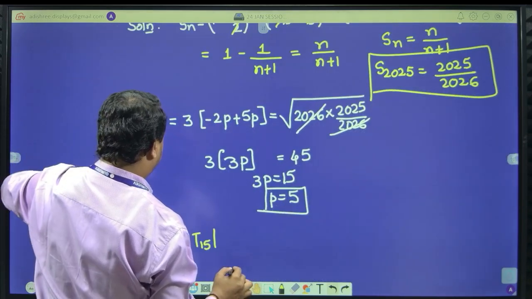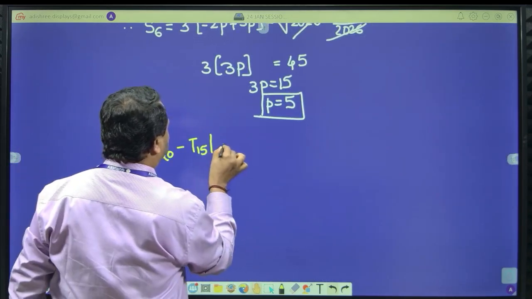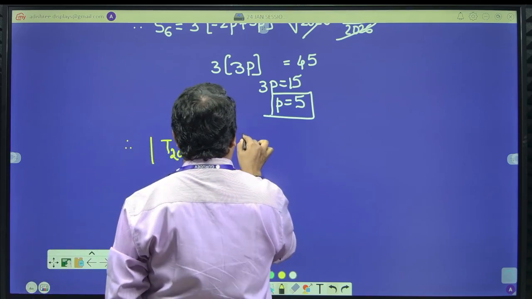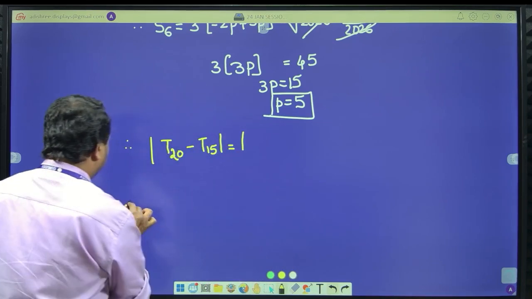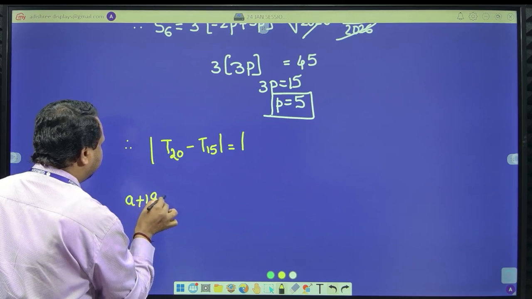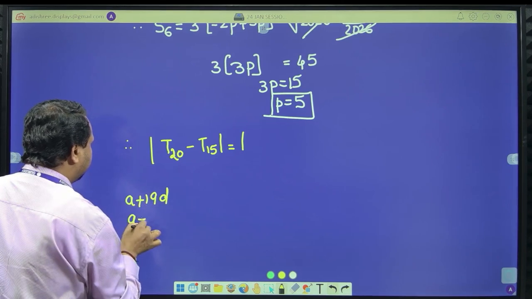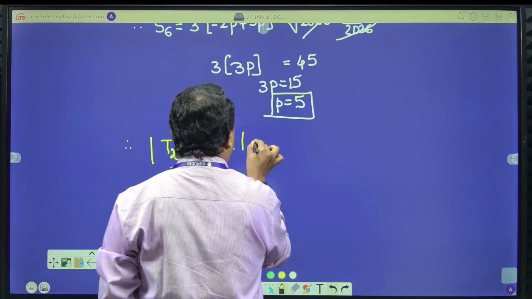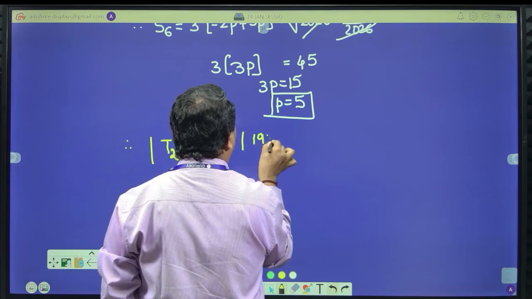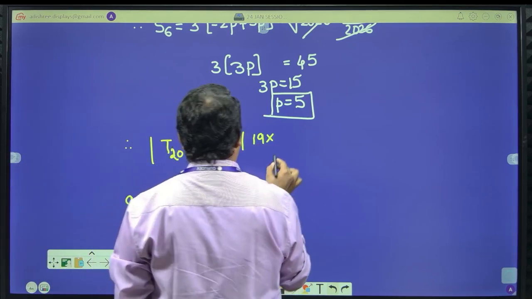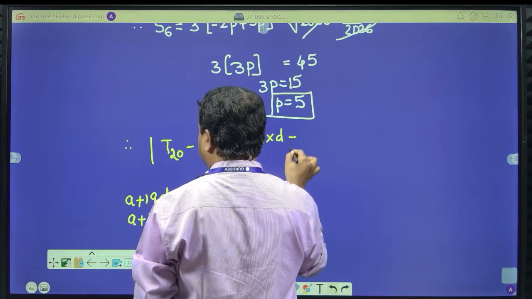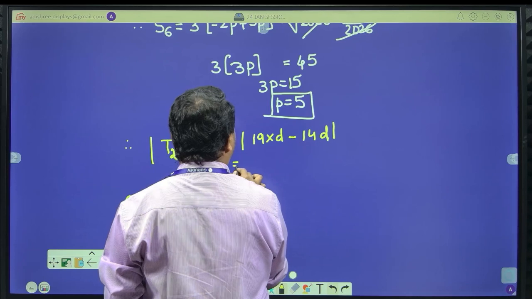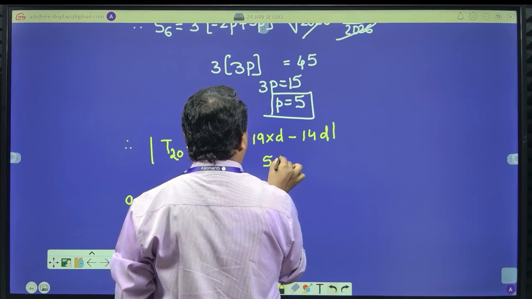So E is equal to T20, which I can write as a plus 19d, minus T15, which is a plus 14d. After subtraction, a gets cancelled, so I write directly 19 into d minus 14 into d, the common difference, which should be equal to 5d.